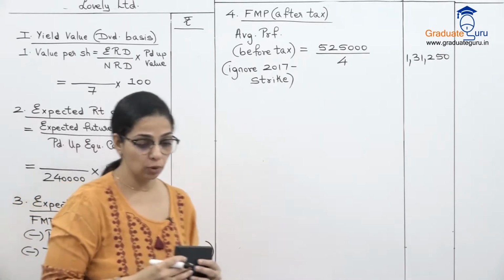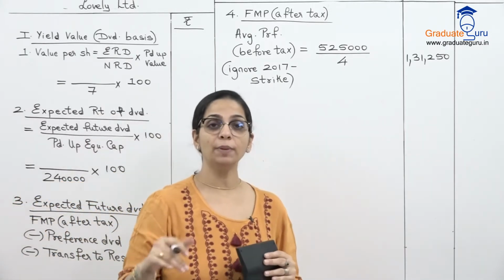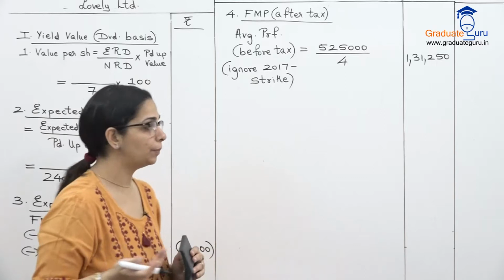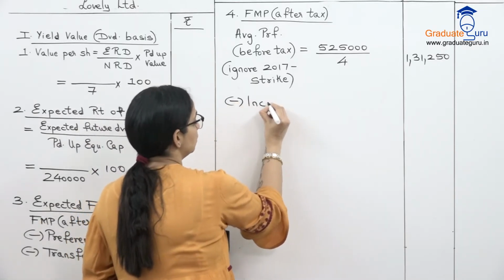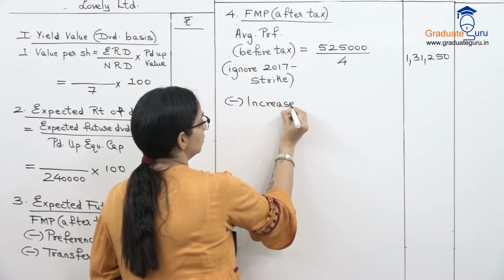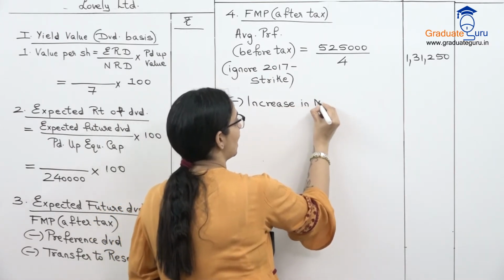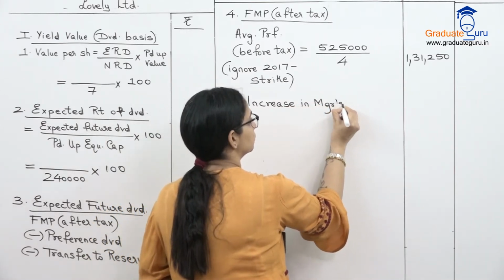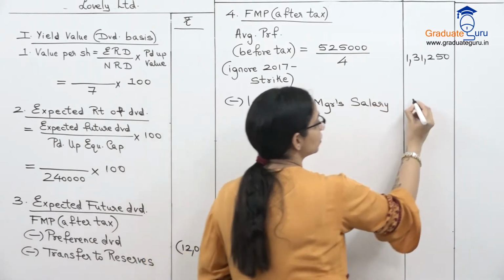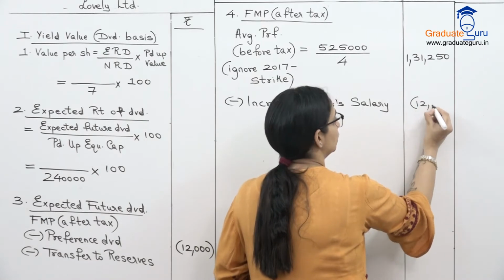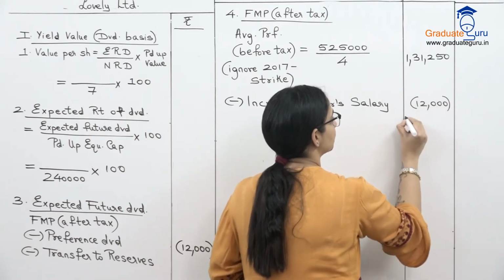After that, they have said that the manager's salary will be increased by 12,000 per annum. So I'll subtract the increase in manager's salary. That amount is directly given as 12,000 for the full year, so I'll take that amount.